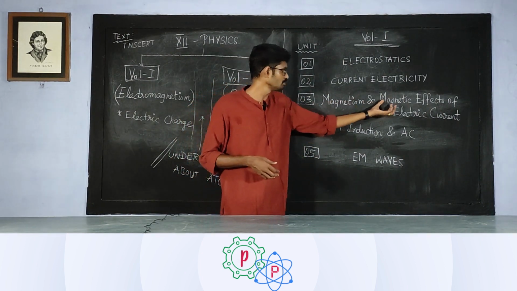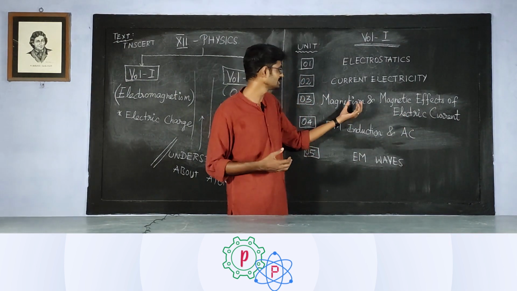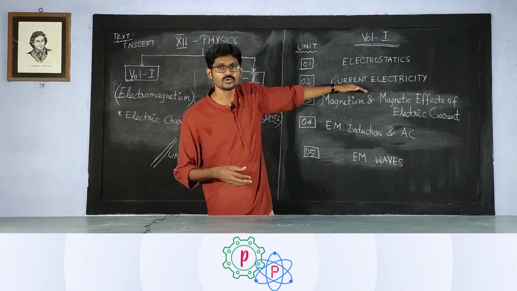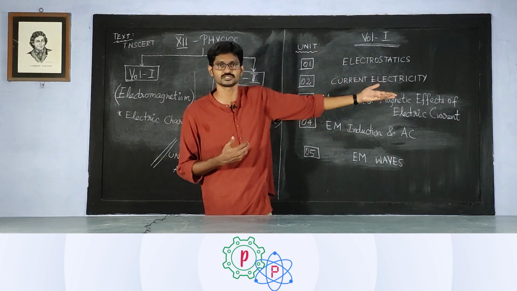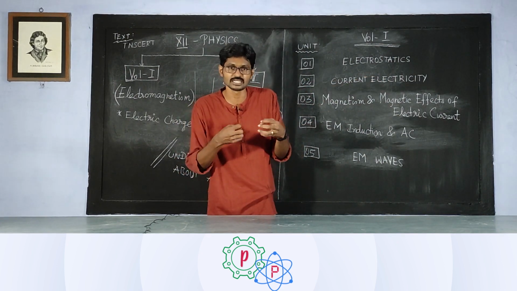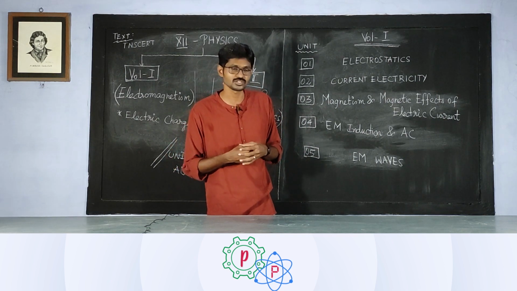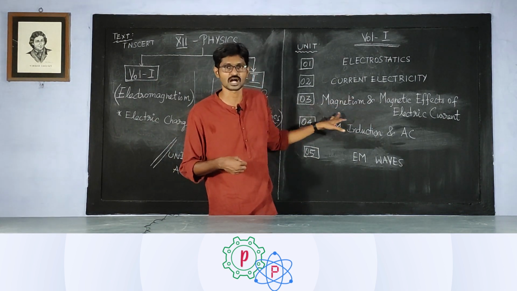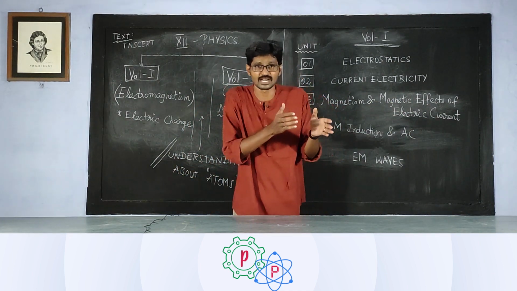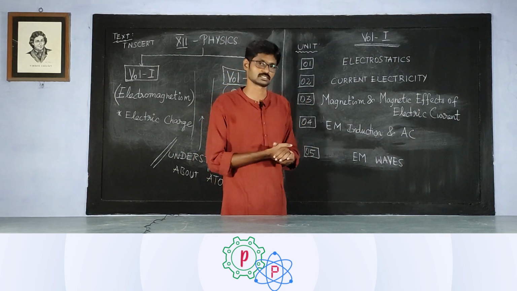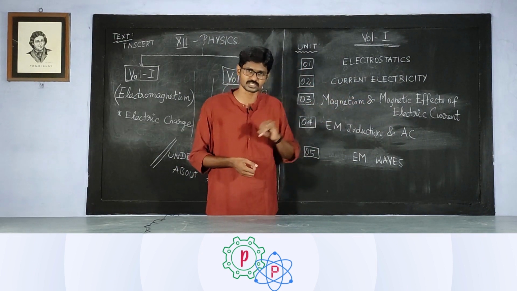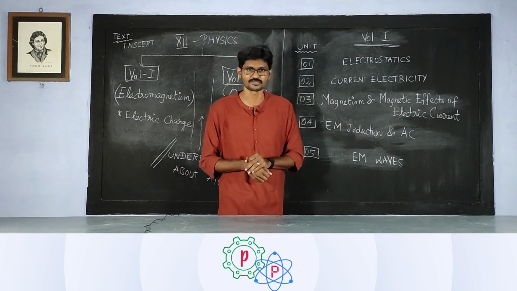And followed by it would be the magnetic effects of electric current, because that would be the appropriate way to connect these ideas together. Because in the first two, we are talking only about electric charges and the flowing electric charges, which happens to be the current electricity. But if you want to club the electric idea with the magnetic idea, we should have some fundamental knowledge about magnetism, which we are dealing in the first half of the third unit. Followed by it, magnetic effects of electric current would be an appropriate place to place it. So after this, we were talking about two, right? One is the heating effect of electric current, and another I was talking about magnetic effects of electric current.